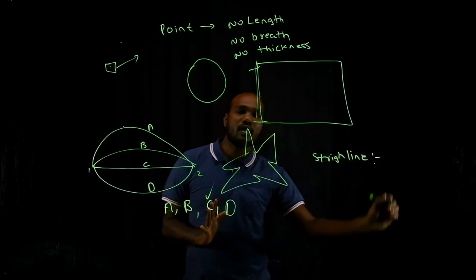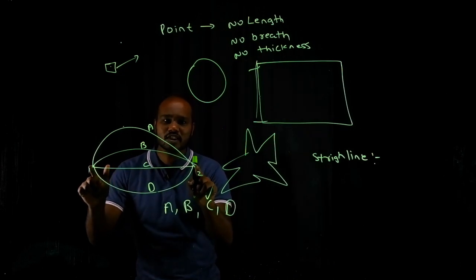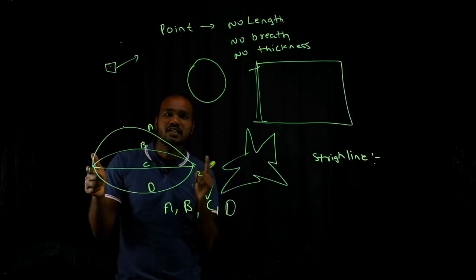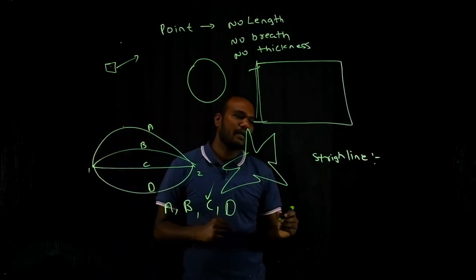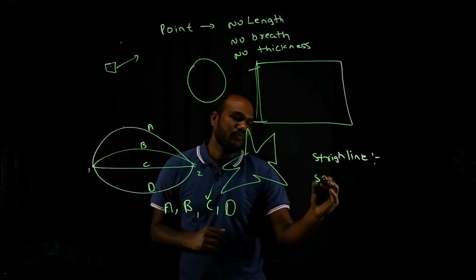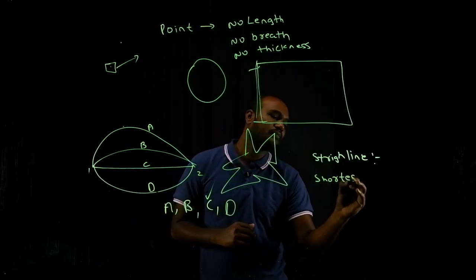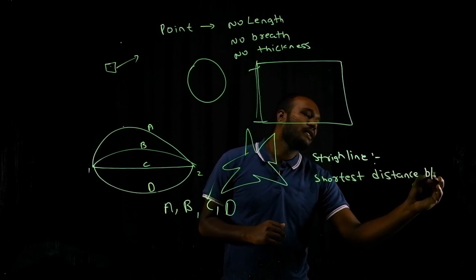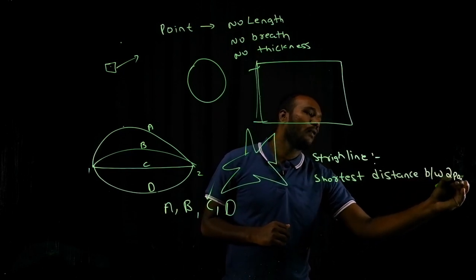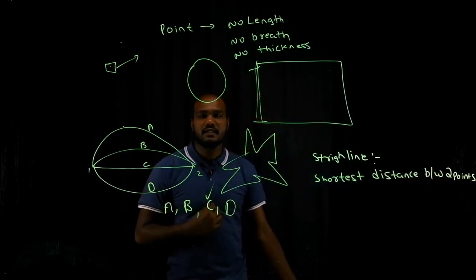What is a straight line now? What is a straight line? It is the shortest distance between one point to another point. I can write straight line as the shortest distance between 2 points. Isn't it?